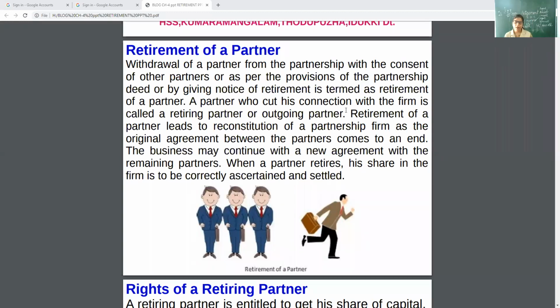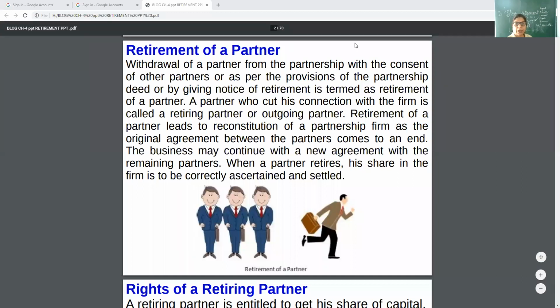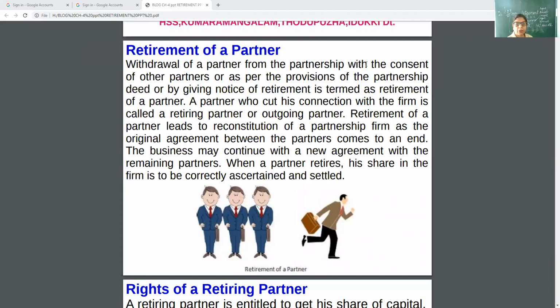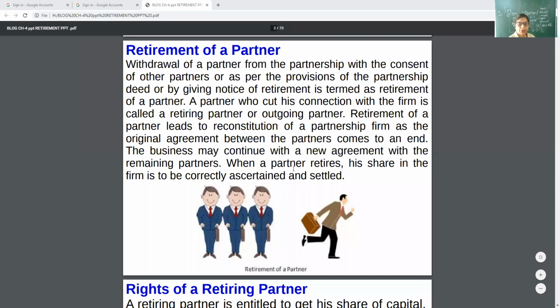Withdrawal of a partner from the partnership with the consent of other partners. First point, underline it: consent of other partners. Or as per the provision of the partnership. As per provision of the partnership means partnership deed.